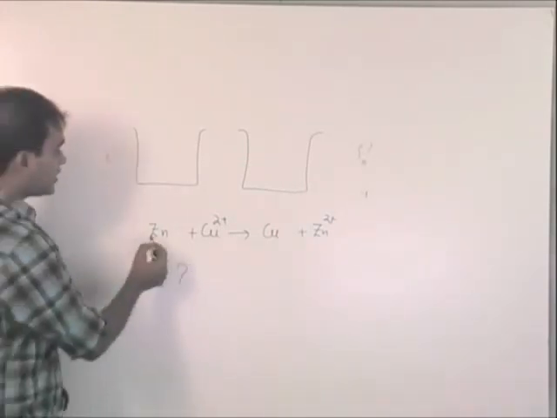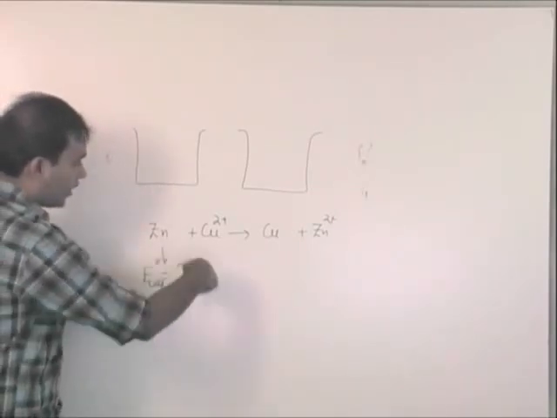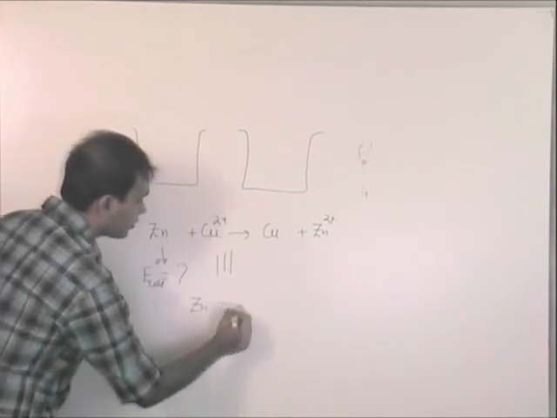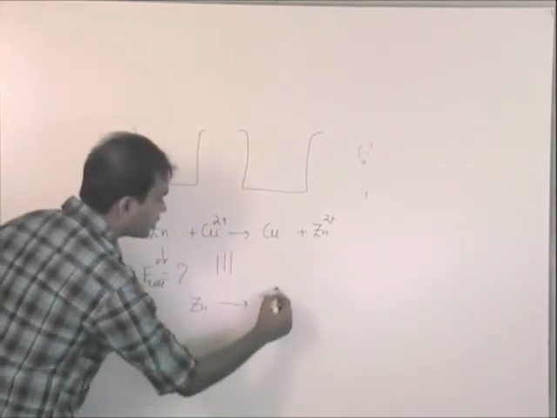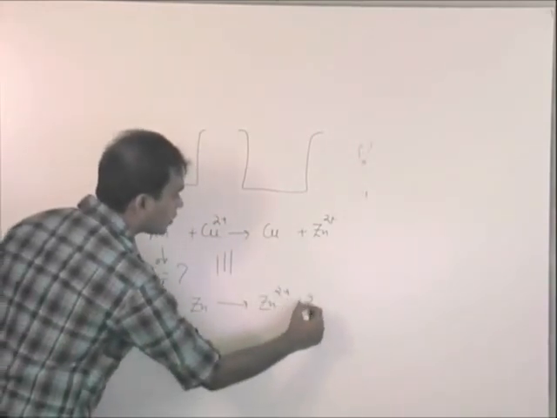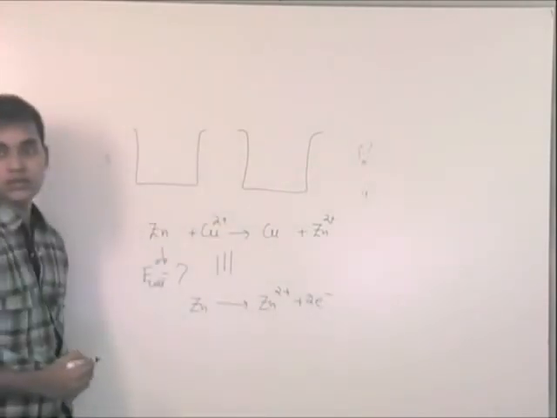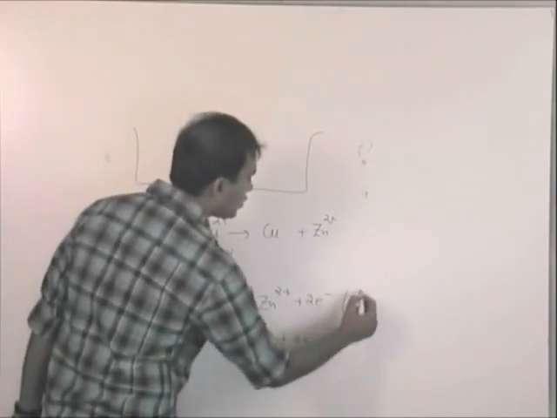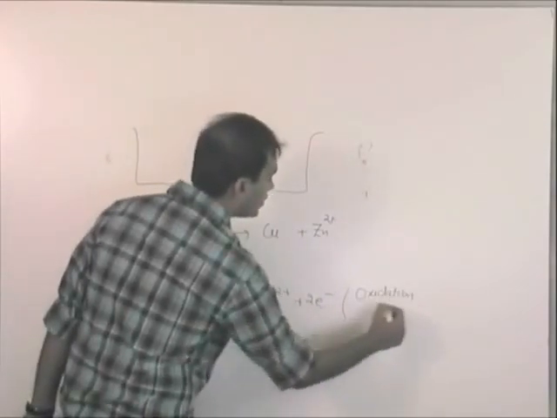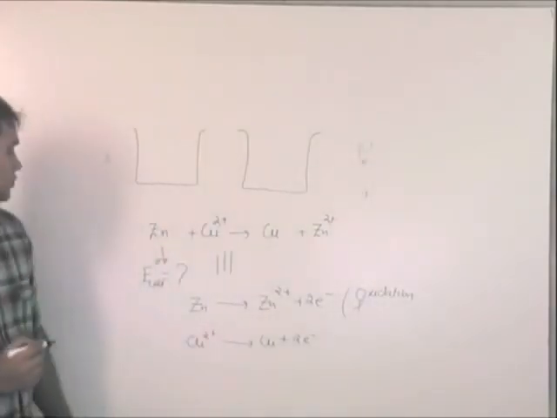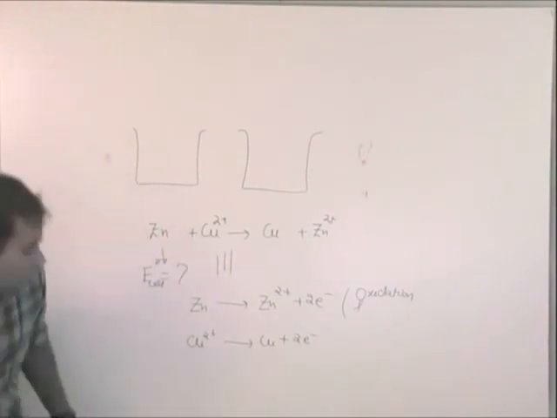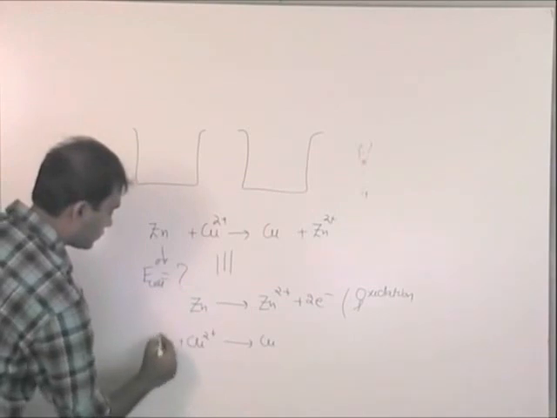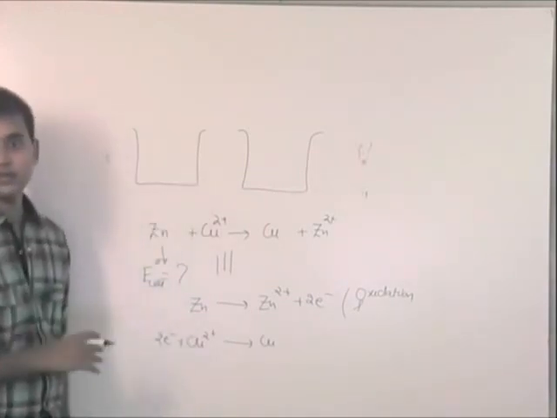So in this case we can see, if I divide this reaction, this can also be written as Zn gives Zn2 plus plus 2 electron, or the oxidation of zinc. So this is the oxidation. Oh, sorry. It shall be plus 2 electron here, right? Now it is fine. Yes.